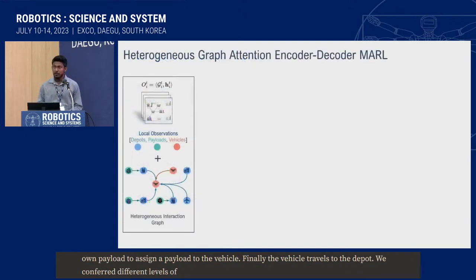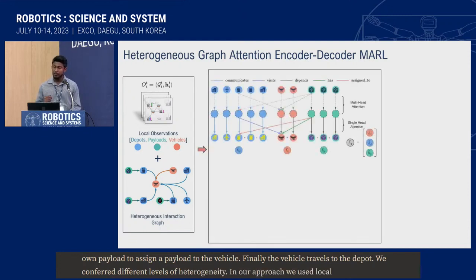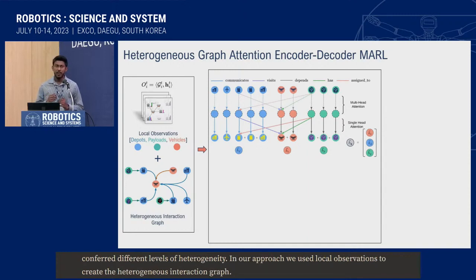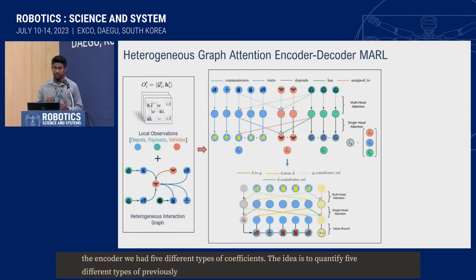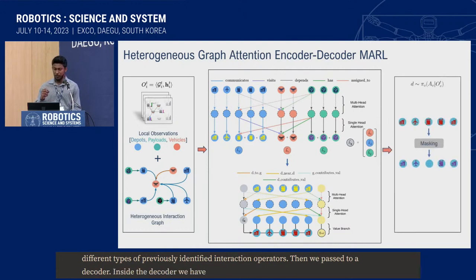In our approach, we use these local observations to create a heterogeneous interaction graph. Next, we pass this graph to a graph attention encoder. Inside the encoder, we learn 5 different types of convolution operators and attention coefficients. The idea is to quantify 5 different types of previously identified interaction operators. Then we pass down the projected features to a decoder. Inside the decoder, we again learn 4 different types of interaction operators. The outputs of the decoder are the probabilities associated with each of the depots.